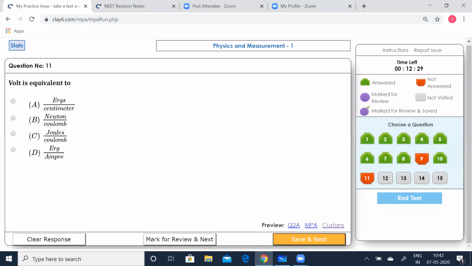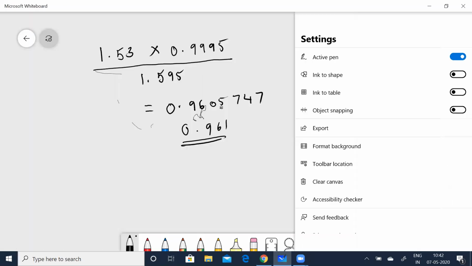Now going to the 11th question. Volt is equivalent to what? Let's now calculate that. Volt is equivalent to what? Okay. Now, you know, V is nothing but potential, right? V is potential. You know, potential is nothing but work done by charge.